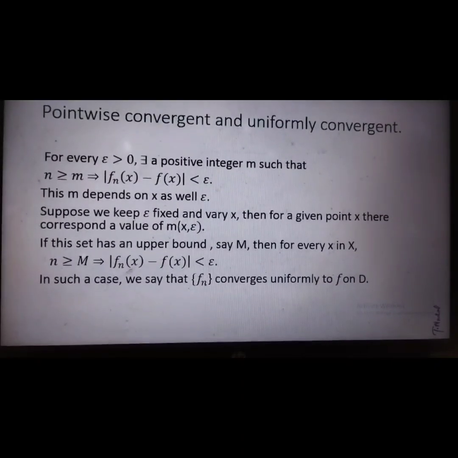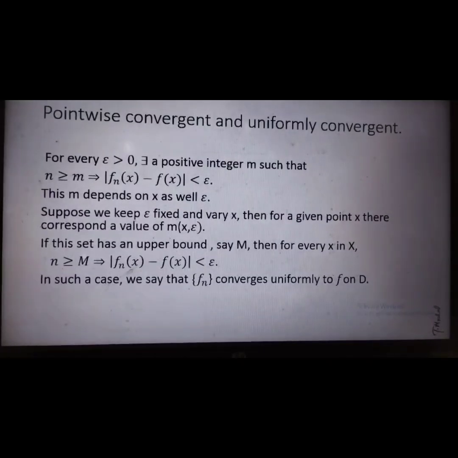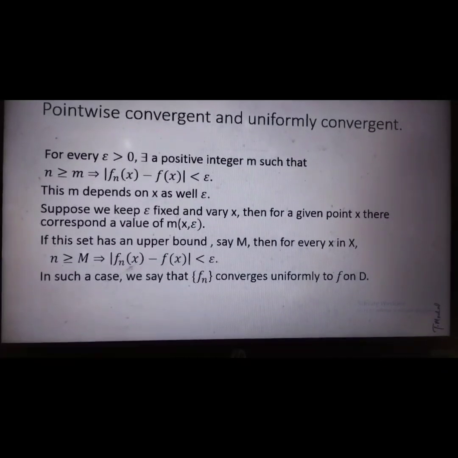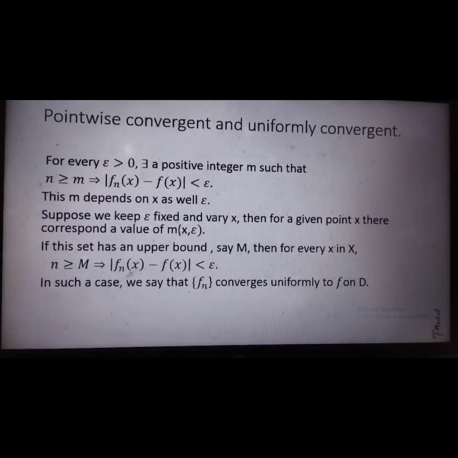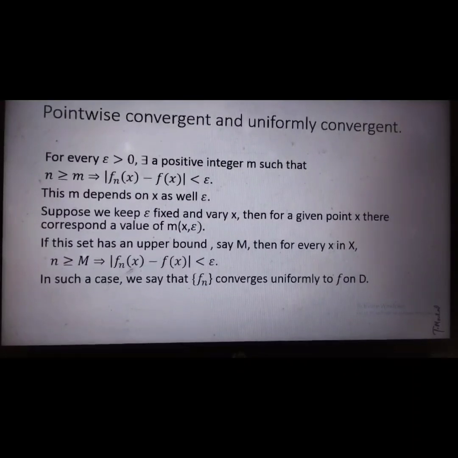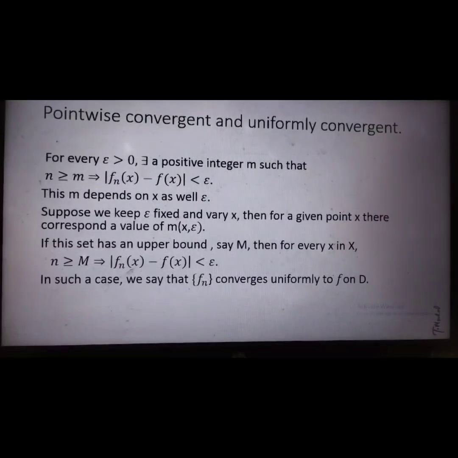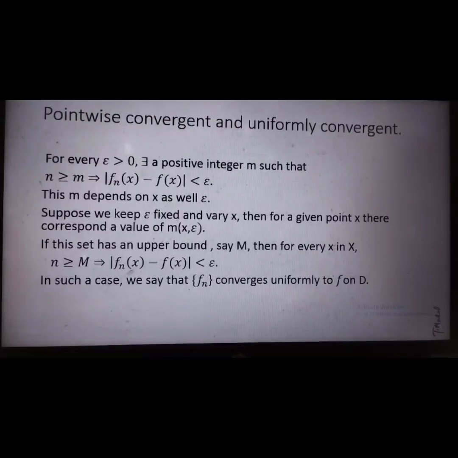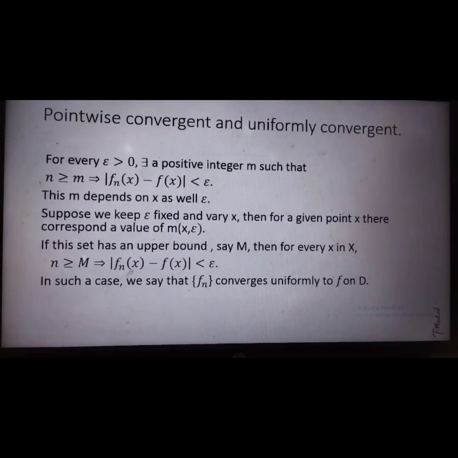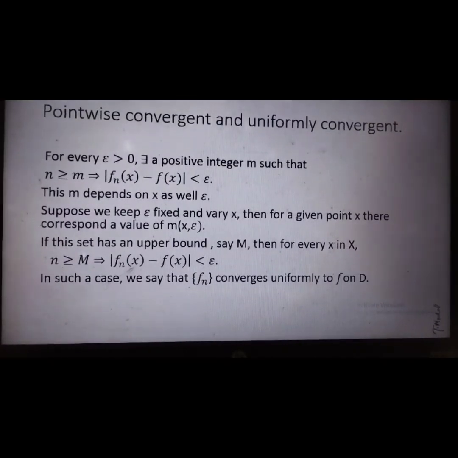Now if we go through the epsilon definition of the limit, then for pointwise convergence, for every epsilon greater than 0, we have a positive integer m such that n greater than or equal to m implies modulus of f_n(x) minus f(x) is less than epsilon. This m obviously depends on x as well as epsilon.